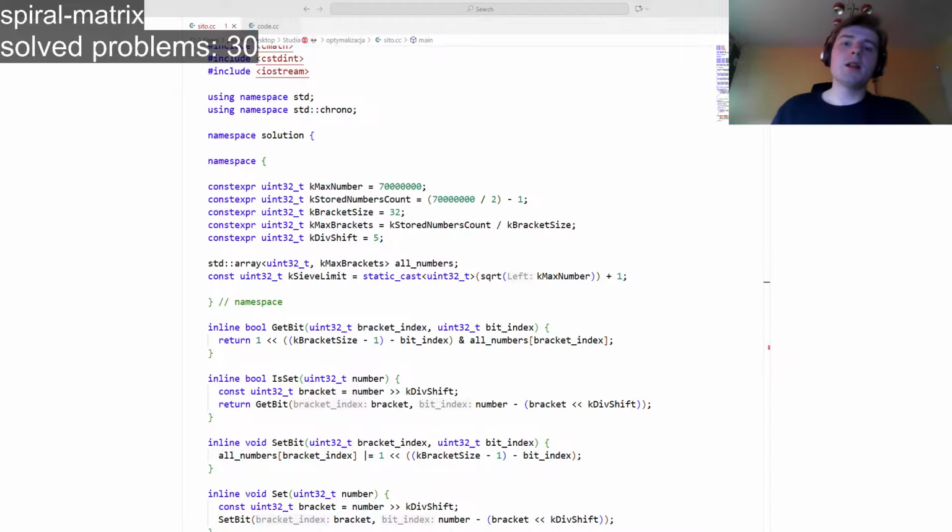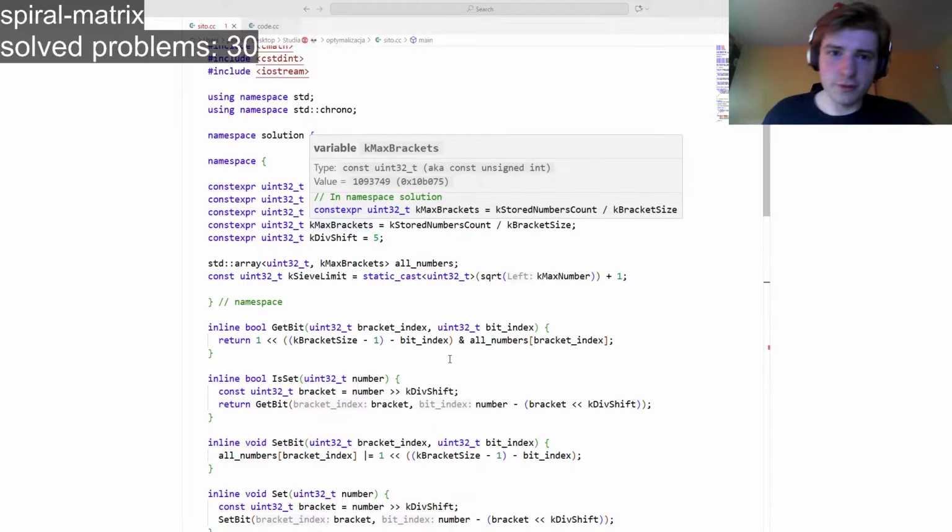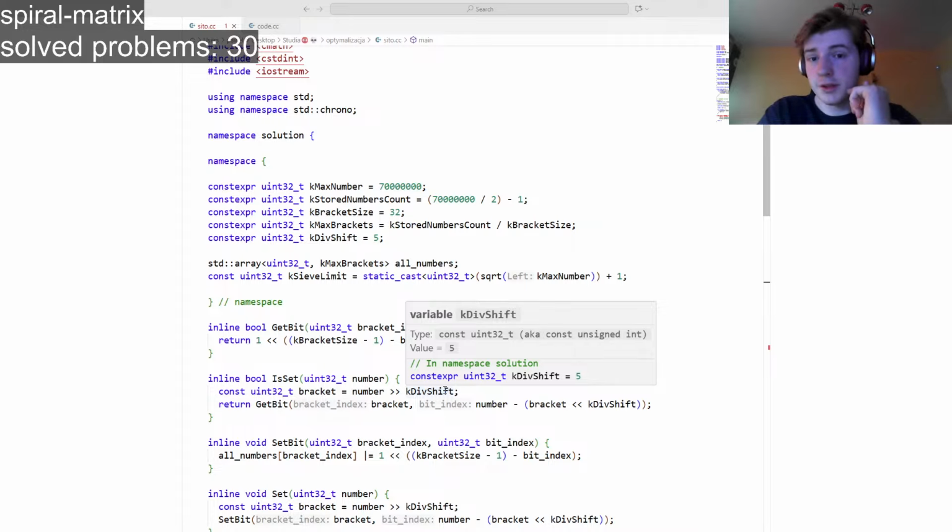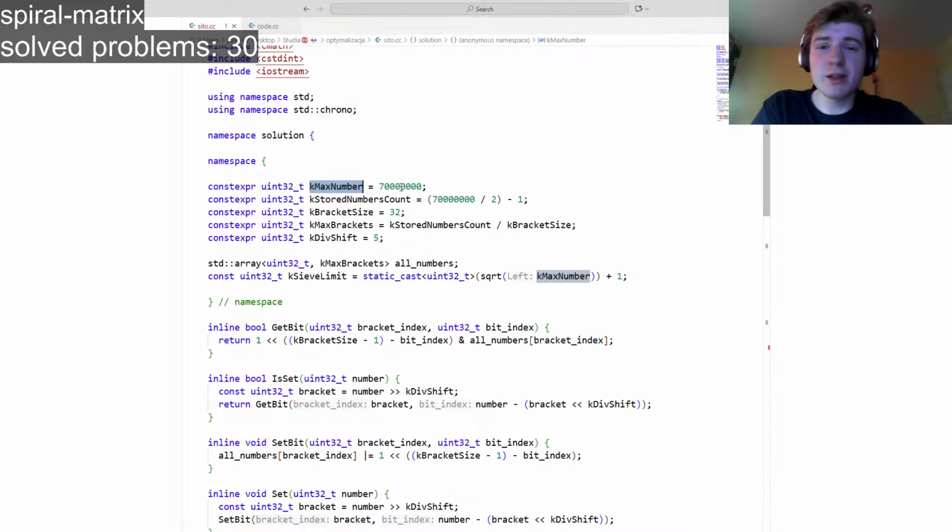So let's go over how it works. What's the task, first of all? The task is to create a Sieve of Eratosthenes algorithm and time it up to the millisecond. So it's not that constrained. However, you must not allocate more than 20 megabytes of memory. That's pretty much it. And the max number you are going to is 70 million, so it's also not that high. However, it might pose some challenges in the future. So 70 million, as you probably all know, if you have 70 million integers, that is way beyond 20 megabytes, okay? So we have to tackle this part first.